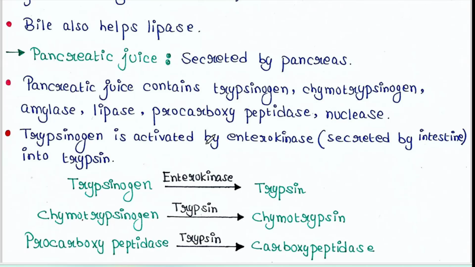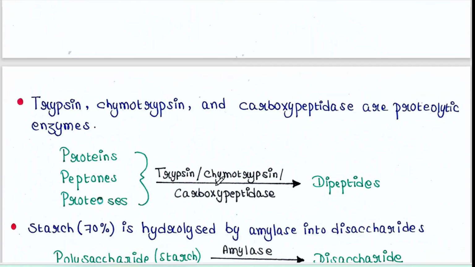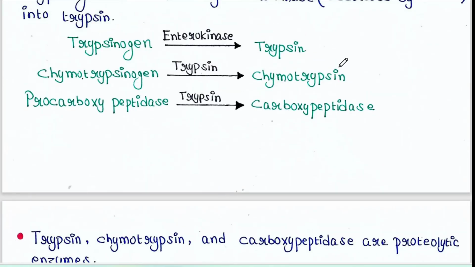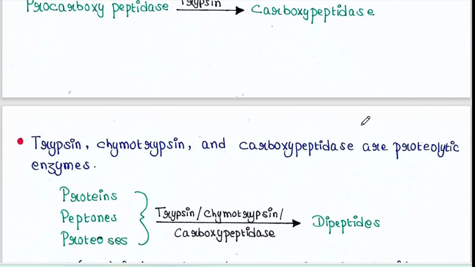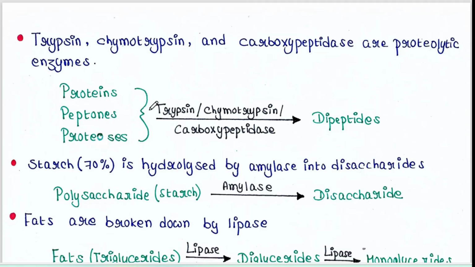So trypsinogen is activated by enterokinase into trypsin. This chymotrypsinogen is converted into chymotrypsin by the help of trypsin. Procarboxypeptidase is converted into carboxypeptidase by the help of trypsin. Now, this trypsin, chymotrypsin, carboxypeptidase, they are actually proteolytic enzymes. That means they break down proteins.